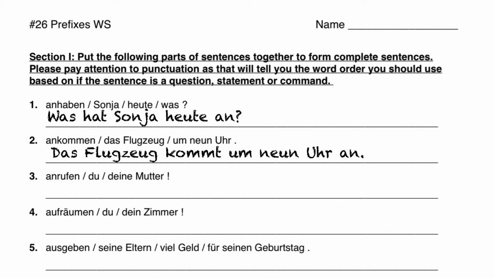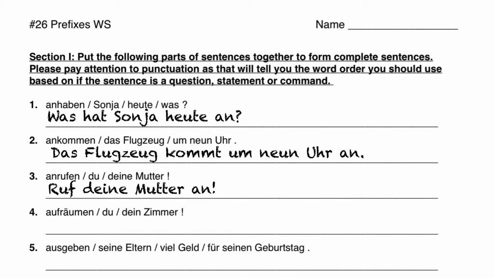If we do this as a command for the du form, we have to have ruf, R-U-F. Then we have our direct object, the one being called, deine Mutter, and then the an goes at the end of the sentence as your separable prefix. So we have ruf deine Mutter an. Ruf deine Mutter an. Call your mother.